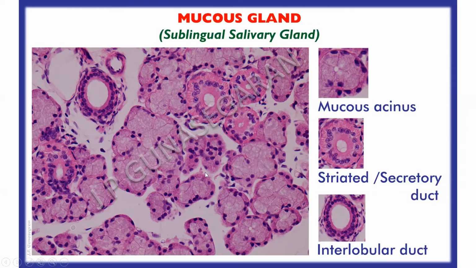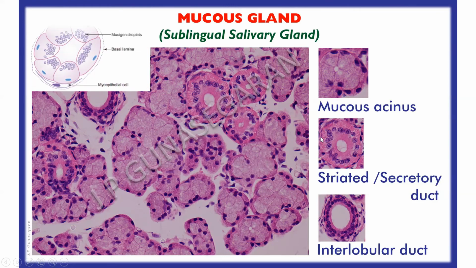This is a higher magnification of mucous gland, where you can see the mucous acini and the ducts, the striated ducts. Here you can see 3 striated ducts, and you can see the basal striations of these ducts in the epithelium. And under schematic picture, you can very well appreciate the structure of the mucous acinus.